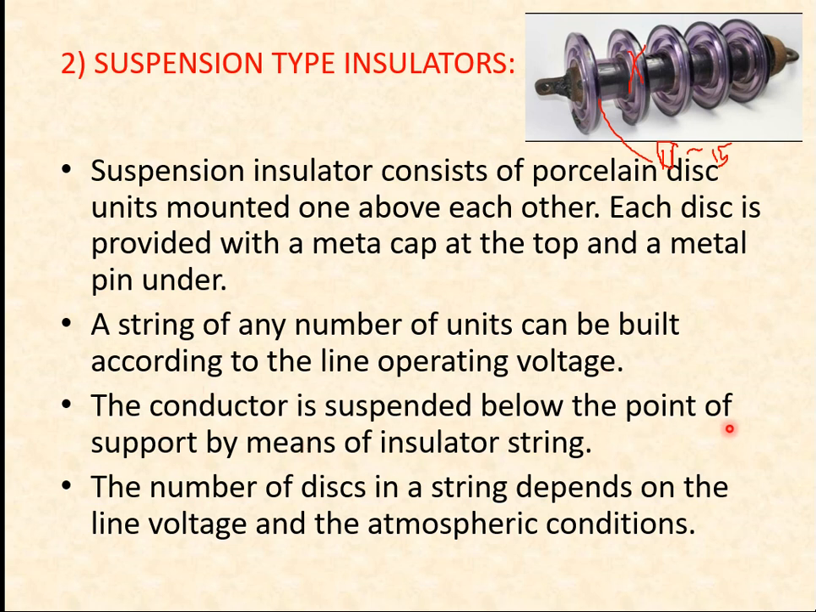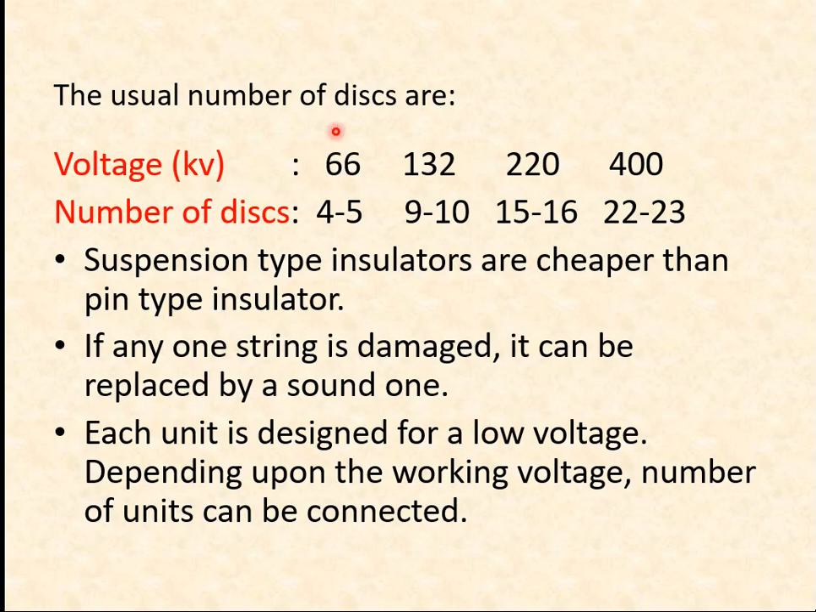The conductor is suspended below, and the number of discs in a string depends upon the line voltage and atmospheric conditions. This is in the open surroundings, therefore the discs have to be considered with the atmospheric conditions. Now, this is an important unit for you. If you are using 66 kilovolt, then the number of discs required is 4 to 5. If you are using 132 kilovolt, then the number of discs is 9 to 10. If you are using 220 kilovolt, then there will be 15 to 16 discs. If you are using 400 kilovolt, then 22 to 23 discs are required.